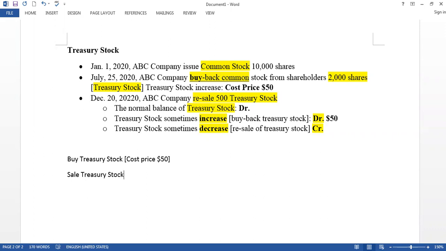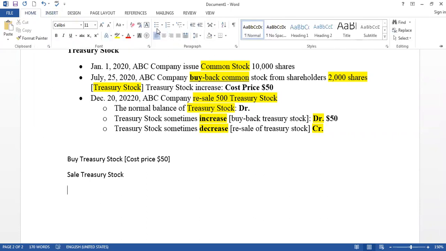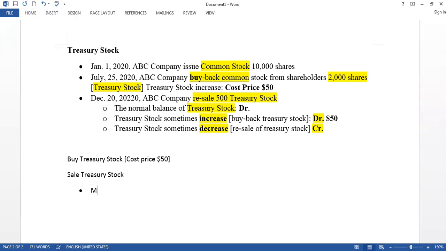We sell treasury stock, and when we sell treasury stock, we may have three things happen. So when we sell, the cost price may be equal to the market price.